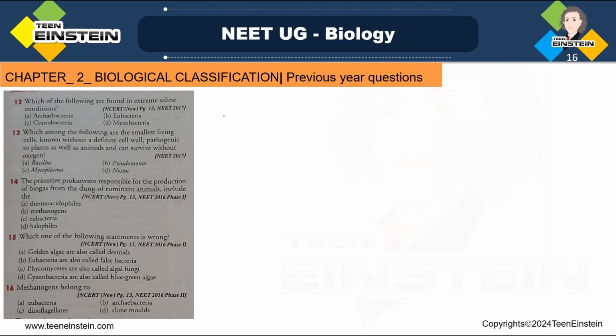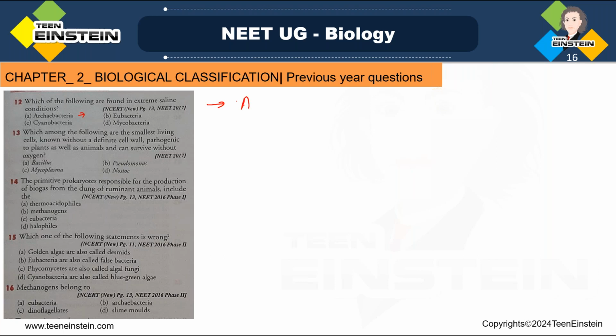Here the answer is A. Why? Because archaebacteria, they are otherwise called ancient bacteria.